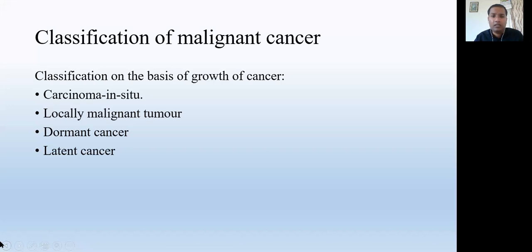Suppose the tumor is present in the testicle and remains in the testicle, then it is called local malignant. If it is metastatic, then the tumor from the testis may travel to the liver and may go to the supraclavicular lymph node. Then it is a metastatic tumor, it is not local malignant. Okay. Next is the dormant cancer.